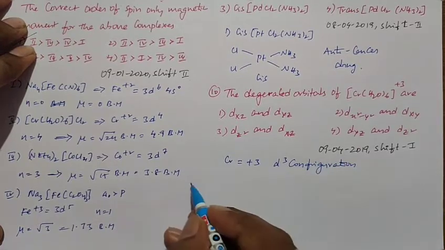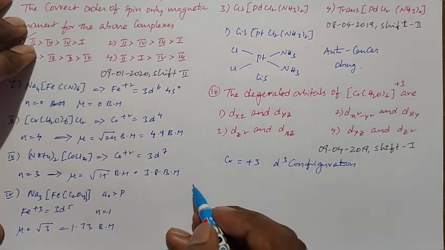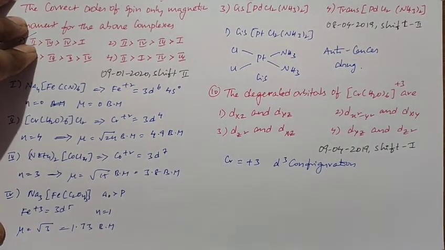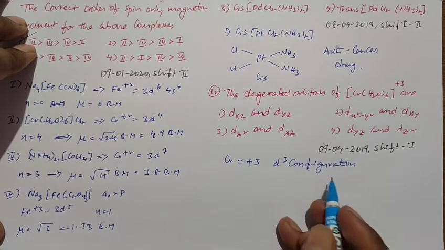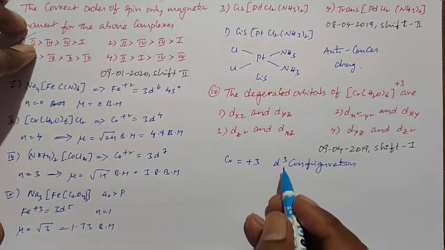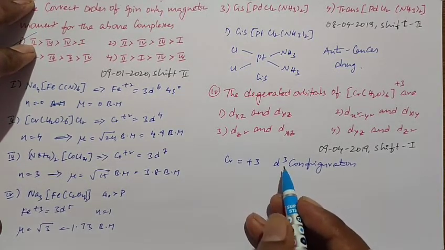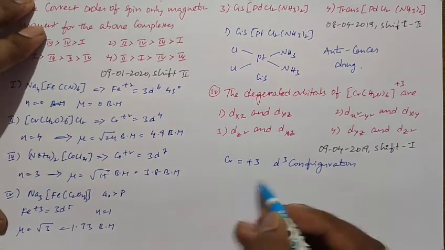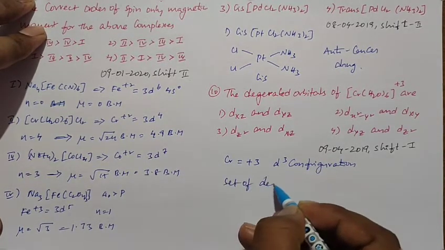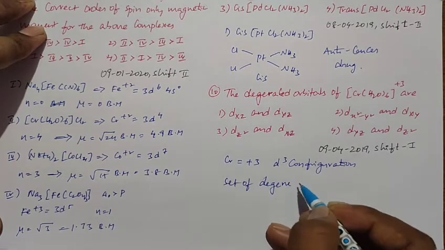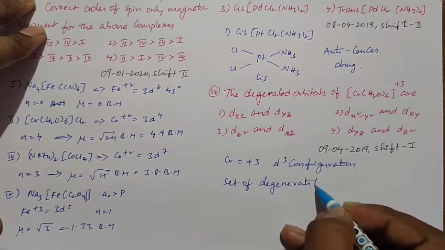In the octahedral complex, with weak ligand, it can form the inner orbital complex. So for the octahedral complex, the degenerate orbitals are in two parts. So here a set of degenerate orbitals.